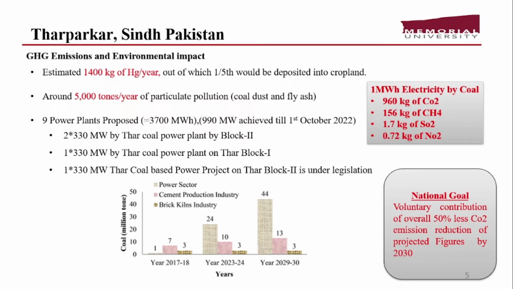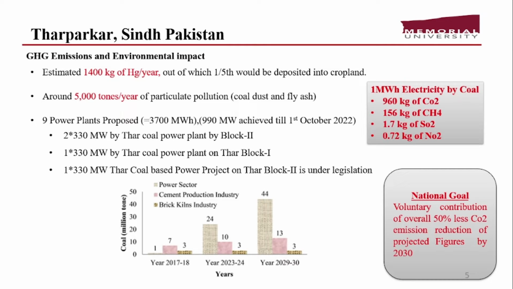Talking in a little more detail about the greenhouse gas and environmental impacts, an estimated 1,400 kilogram of mercury is released per year, one fifth of which goes into the cropland, which will be consumed by the inhabitants and have a negative impact on them. 5,000 tons of particulate matter are also released per year. It is also one of the studies.